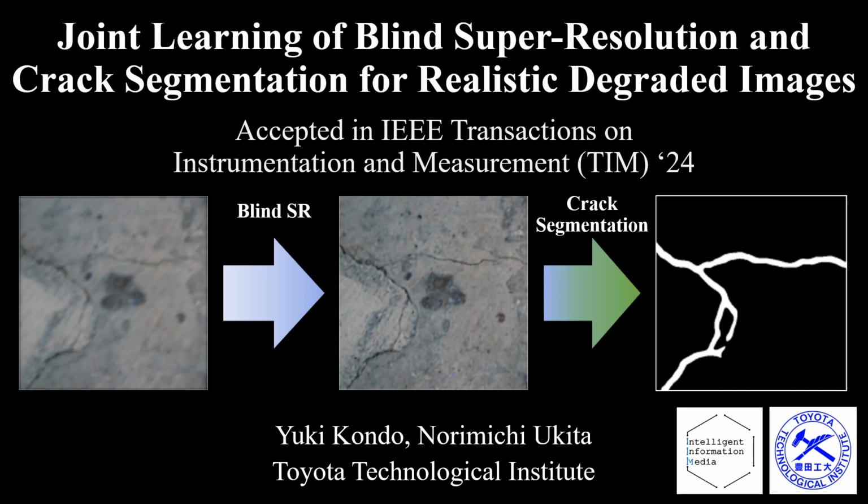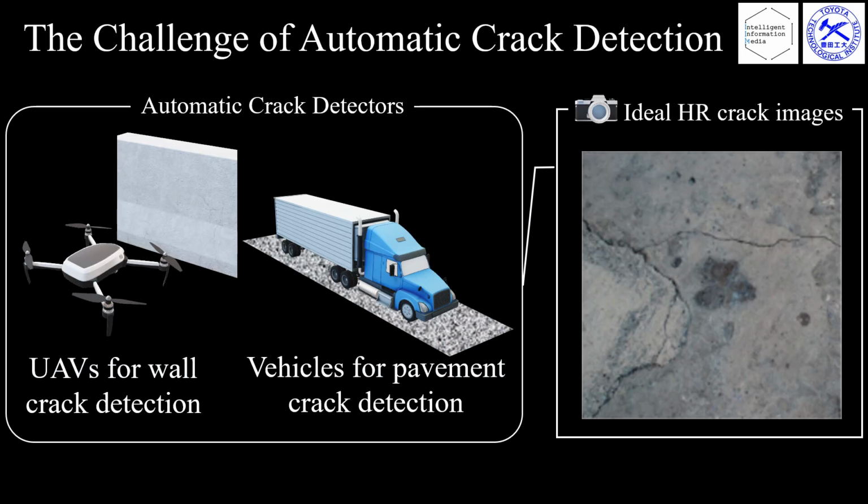We briefly introduce joint learning of blind super-resolution and crack segmentation for realistic degraded images, accepted at IEEE Transactions on Instrumentation and Measurement 2024. Automated crack detection is a crucial technology to streamline inspections of buildings, pavements, bridges, tunnels, and more. In this study, we particularly focus on crack segmentation in images captured with general-purpose cameras.